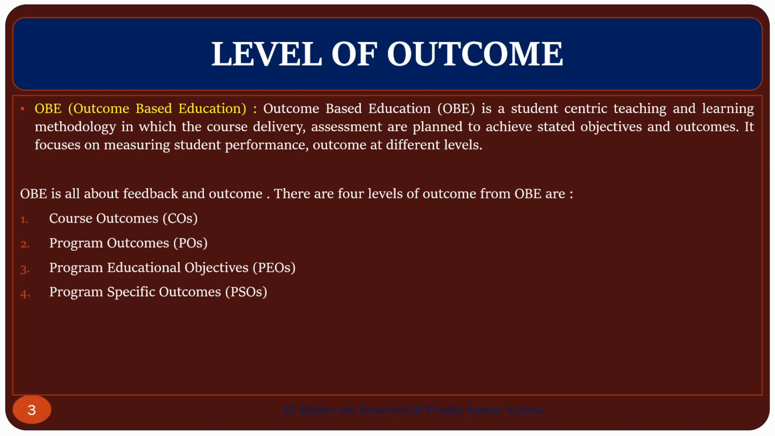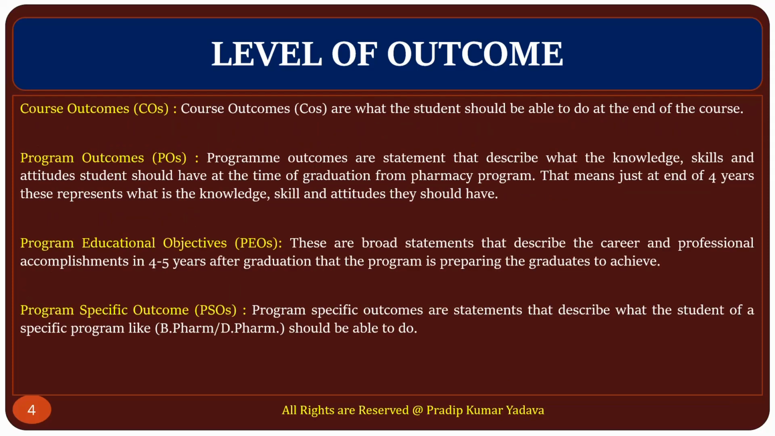So when you are talking about levels of outcome, generally there are four levels of outcome. One is course outcome, which is mentioned as CO. Second is program outcome, that is PO. Third one is program educational objective. Fourth one is program specific outcome. So course outcomes are what the students should be able to do at the end of a course. Course means here we are talking about a subject.